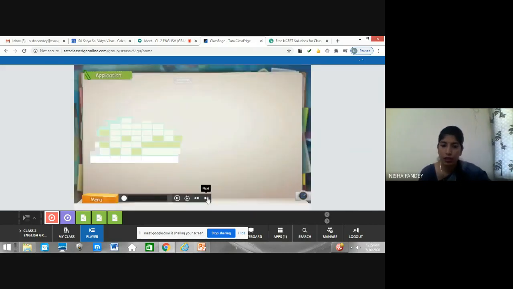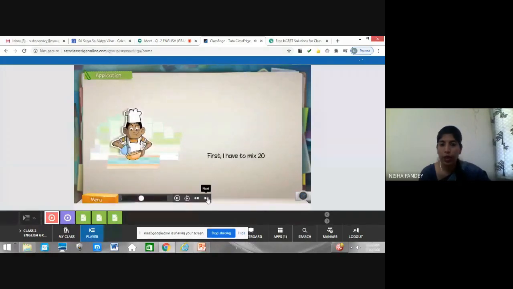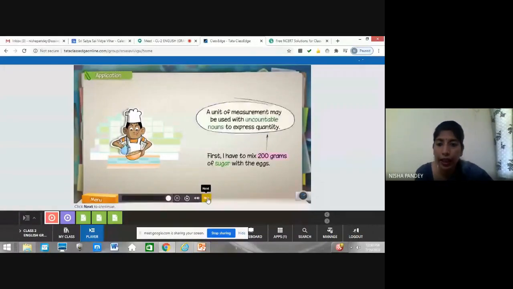I have to mix 200 grams of sugar with the eggs. So sugar is an uncountable noun, and it can be measured in quantity, like 200 grams, right? Units of measurement may be used with uncountable nouns. This is how we represent uncountable nouns. We do not say 1 sugar, 2 sugar, 10 sugar. We say some quantity, and that shows it is an uncountable noun.